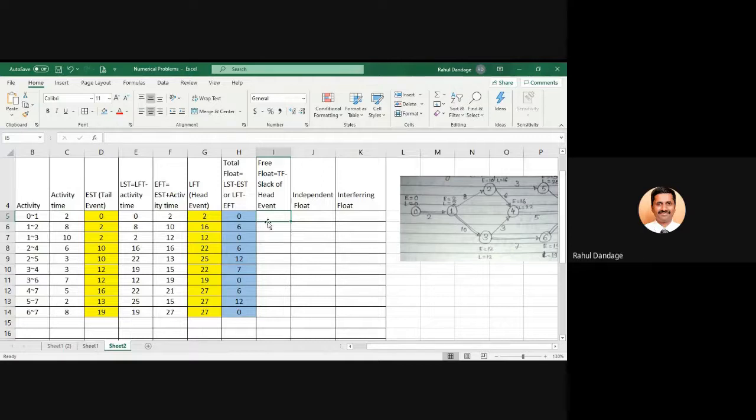So 0 minus, which is this activity 0 to 1. So which is a head event, that is 1. Means the head event slack. How much is this? Slack is what? LFT minus EST. Correct? Two.